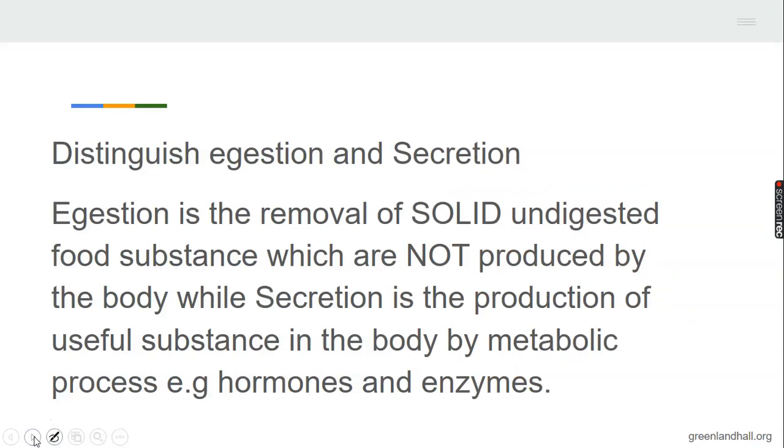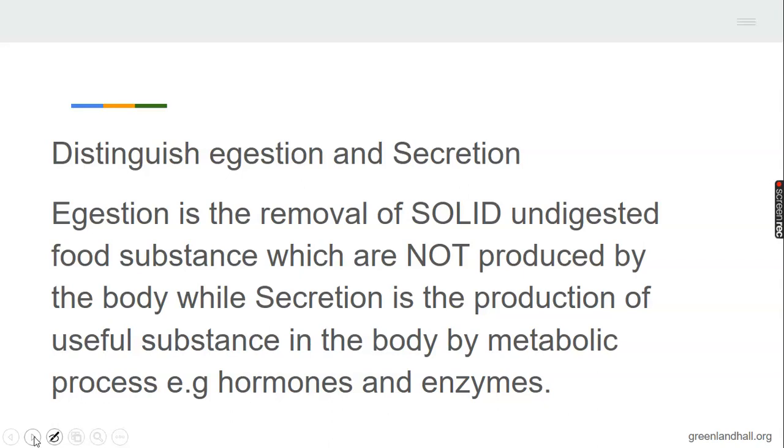Now, some of us will think everything that comes out of the body is excretory products. It is not. There are some things that come out from the body that are not excretory products. I want to tell us what excretory product is. Those are the products produced by the body.